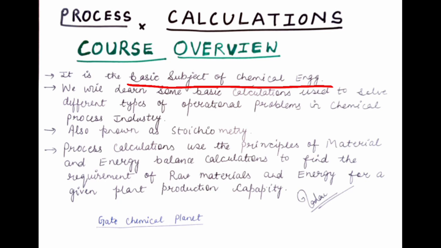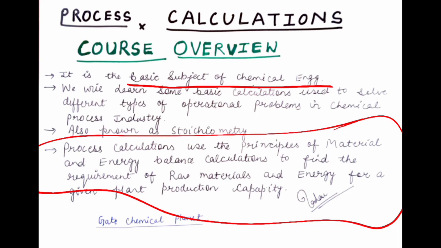So this is the main objective of this subject. Process calculation uses the principle of material and energy balance calculations to find the requirement of raw materials and energy for a given plant production capacity. This is very important to know about this subject.